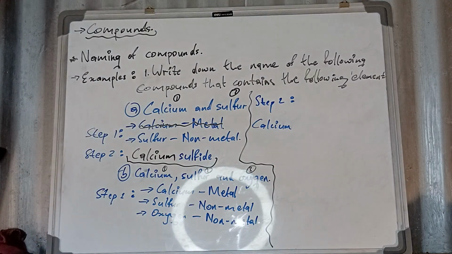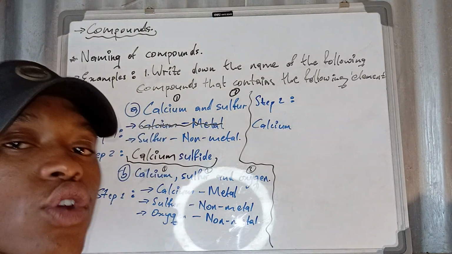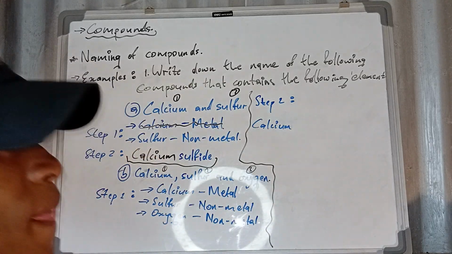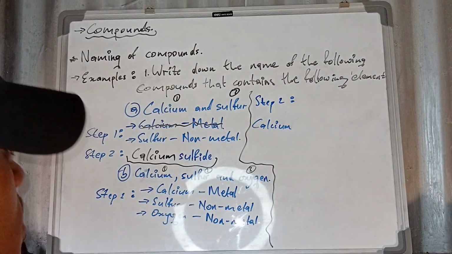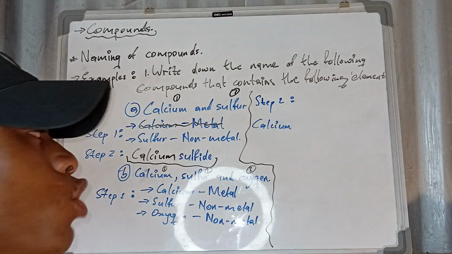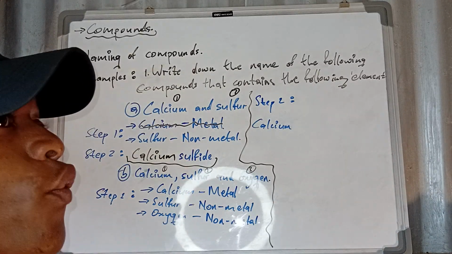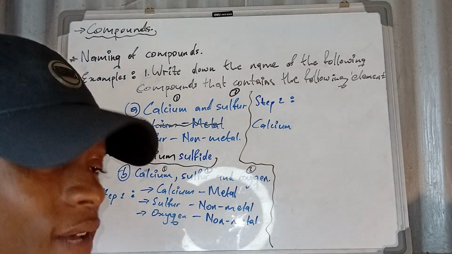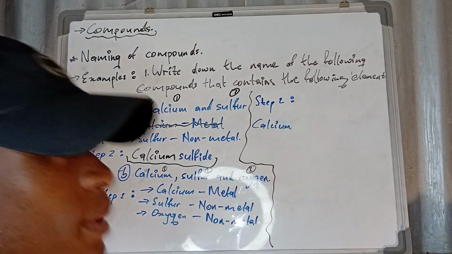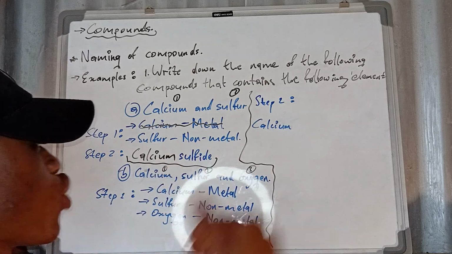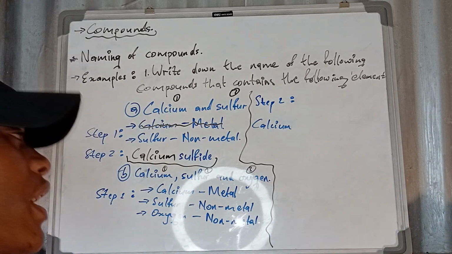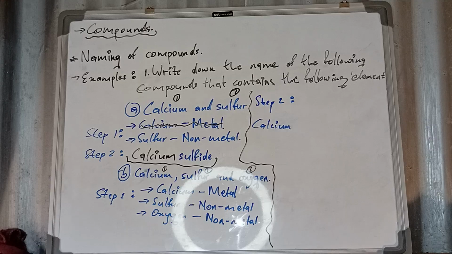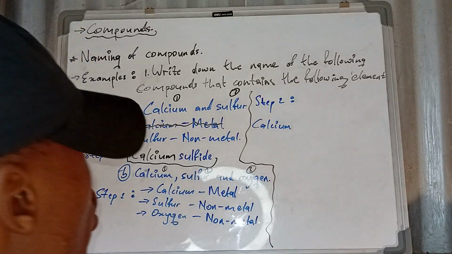Now, remember what step number 3 says. We're not going to follow it. Why? Because it says only 2 elements. But you're going to follow step what? Step number 4. Step number 4 says to us, we must write down what? If the compound contains how many elements? 3 elements. And we already have 3 elements. That means one of which is oxygen. Then they said to you, name the element that is not oxygen.